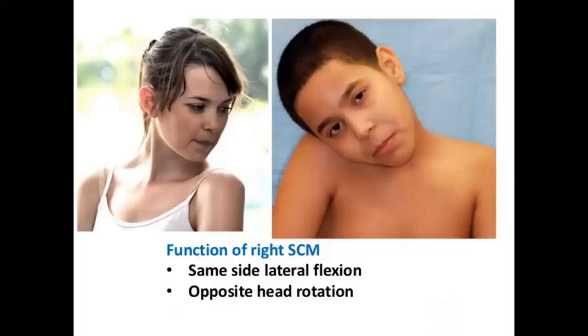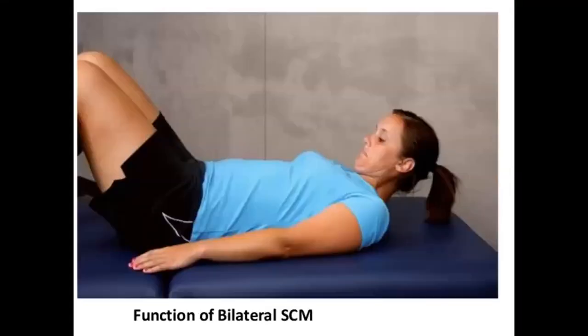So when there is damage to the 11th cranial nerve, the muscle will also be affected, and in that case there can be torticollis like this. The action will be lost. So this is torticollis. When both muscles contract, you can raise your head, like when you raise your head from the pillow. When one side muscle contracts, you bend the neck. So that is the short note on the sternocleidomastoid.